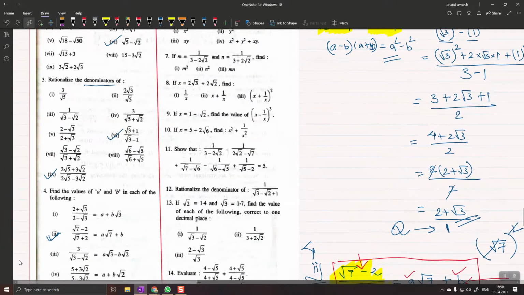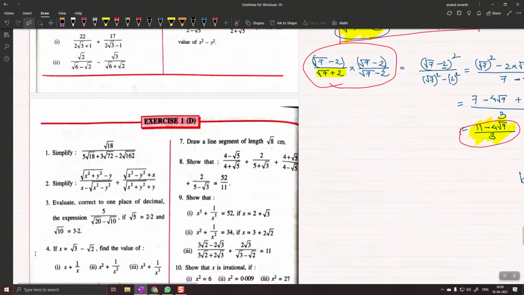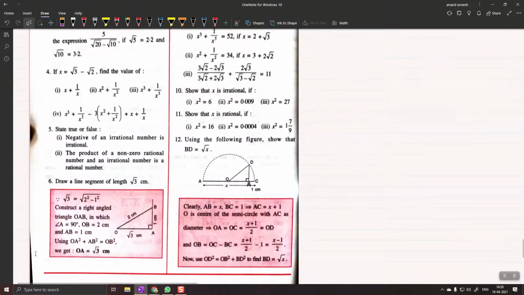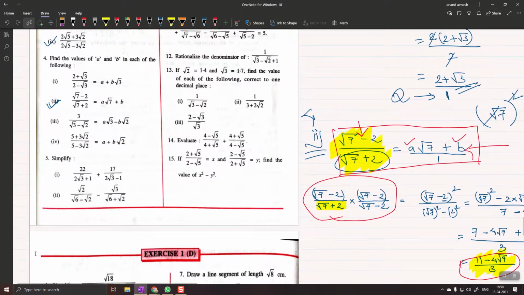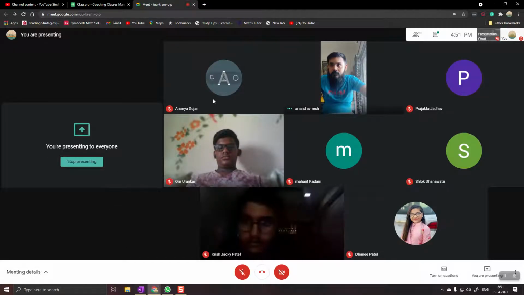You guys want to try one? Chalo, we'll ask Ananya to help. Ananya, will you be ready to help? Ananya? Can you hear me, Ananya?